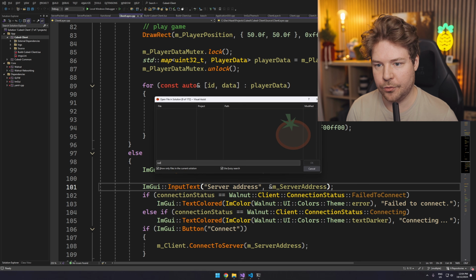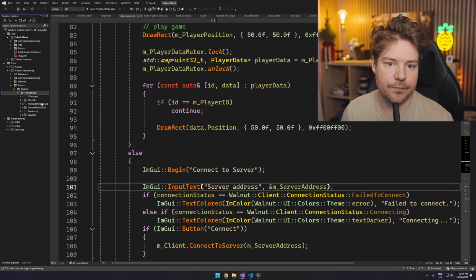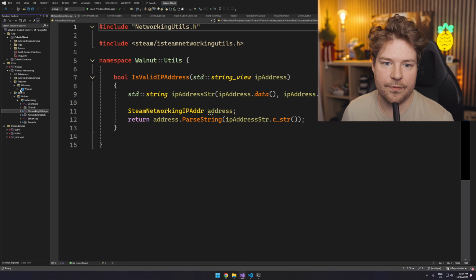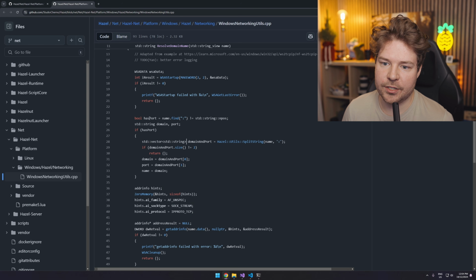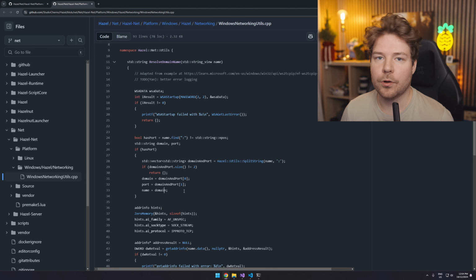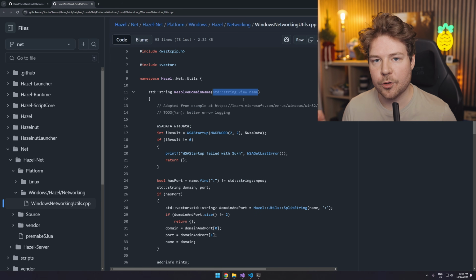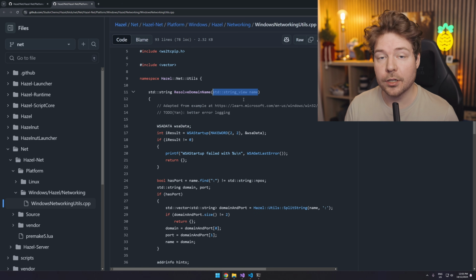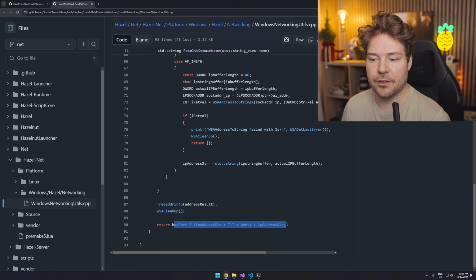I will push this to Walnut networking before this video probably goes up, but inside Walnut networking, in networking utils, or rather this is in platform Windows networking utils, you can see we don't have that check there. And that check basically just checks to see if there is a port, and if so, it separates it out. That's just so that we can not really worry about providing a domain name with a port. Instead, the purpose of this function is we can give it an actual domain name, like uswest.studiocherno.com:8192. And if we do have the presence of that port inside that domain name, it will return it back to us, you can see, with a port, which is great.